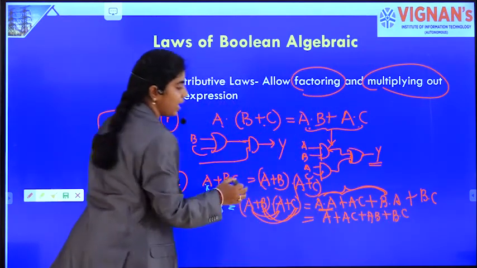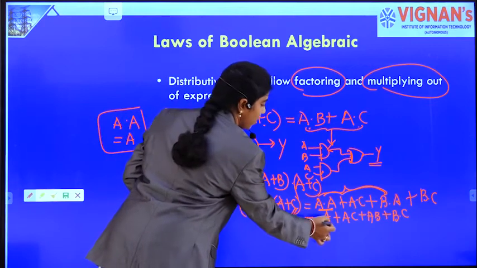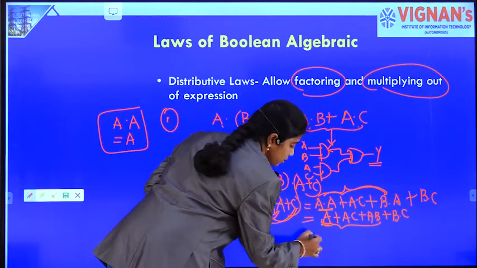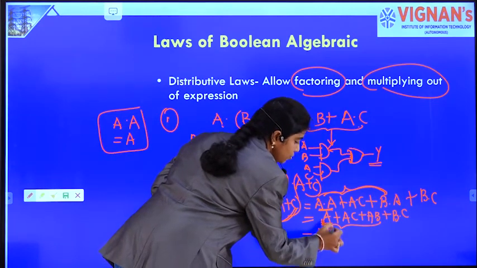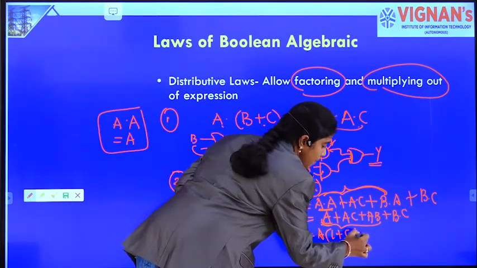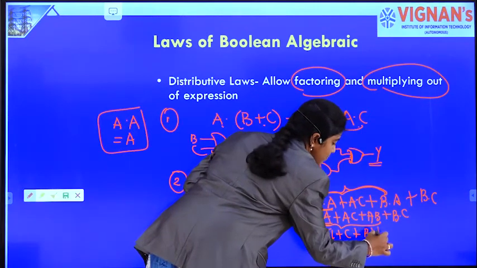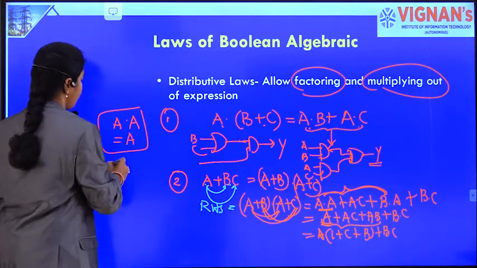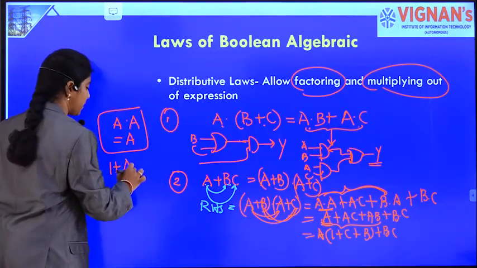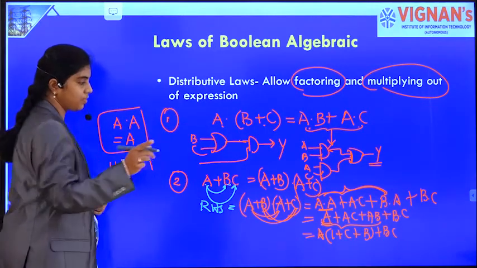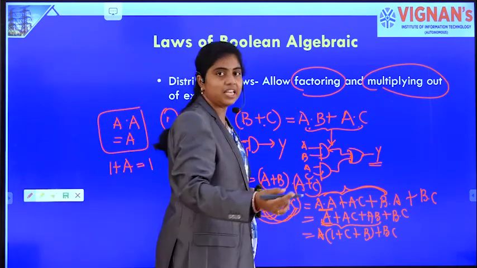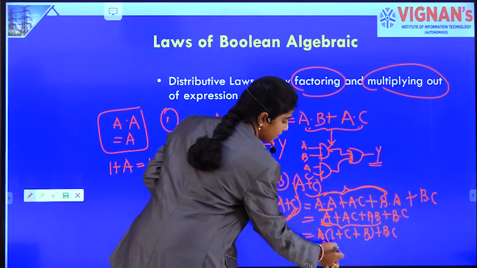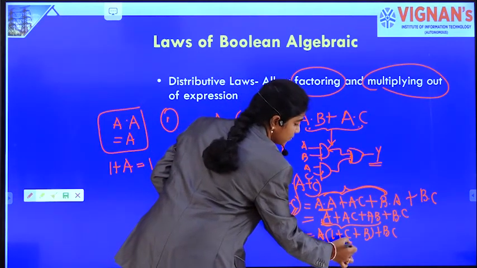In this expression, you can take out A as common in the first three terms. Taking A as common, A dot (1 plus C plus B) plus BC. From our rule, 1 plus any variable is 1 only. So 1 plus B plus C can be written as 1. So A dot 1 plus BC.